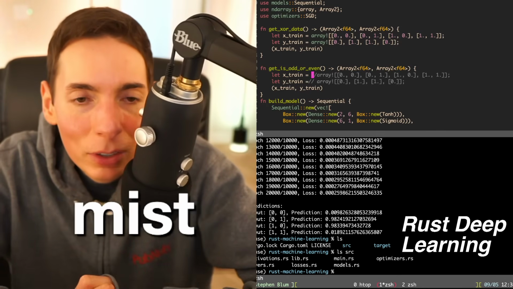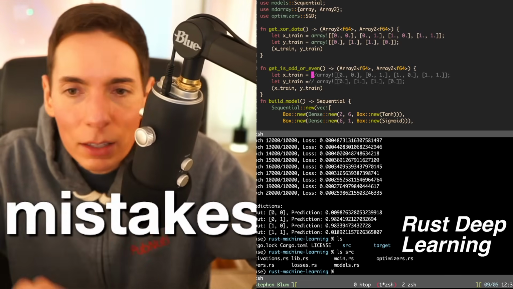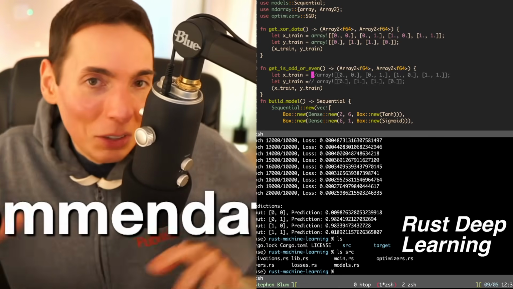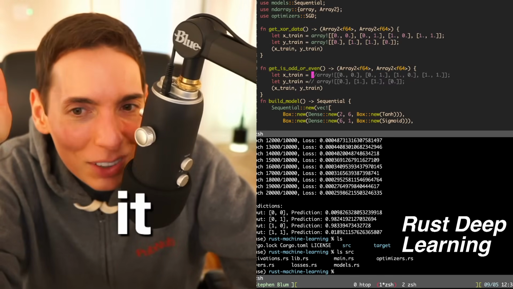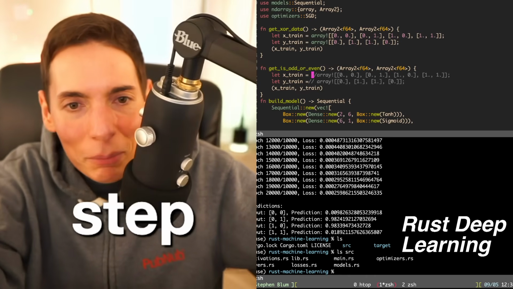Make mistakes. It gets frustrating. You get frustrated, you'll be like, darn it. And then the Rust compiler will try to help you along the way. It'll give you recommendations. You'll implement those recommendations. And guess what? It will say you're still wrong. So it just takes patience. Just take one step at a time. One step at a time.